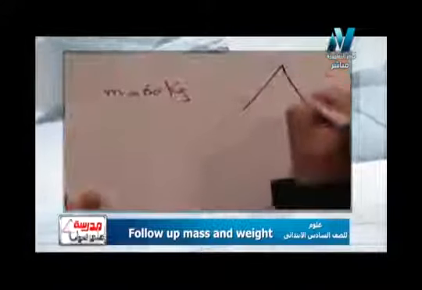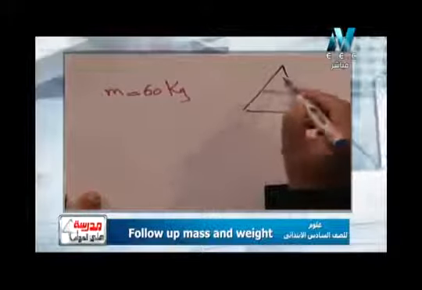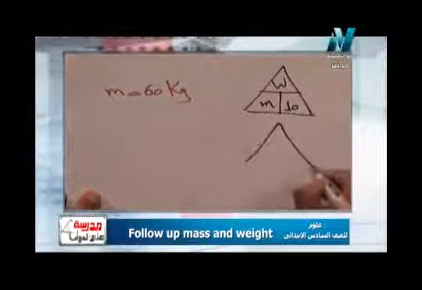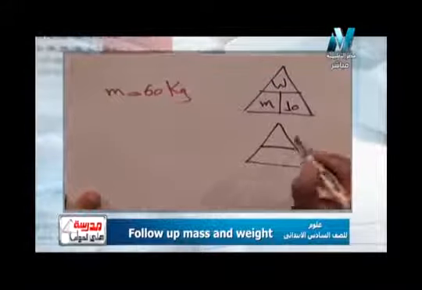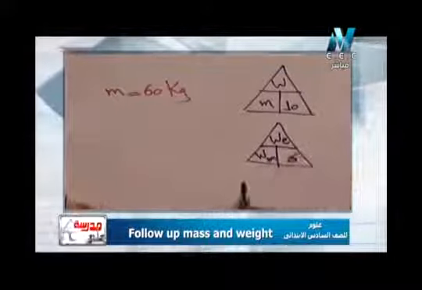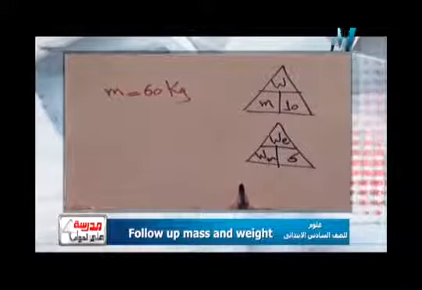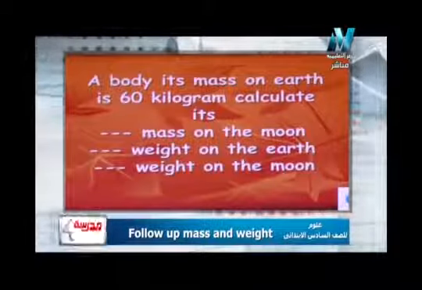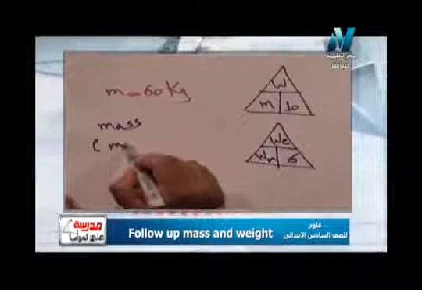First triangle is what? Look here, with mass by 10. Second triangle is what? Look here, weight on the earth, weight on the moon by 6. So let's start with the first demand. The mass on the moon. I can write mass between brackets moon.